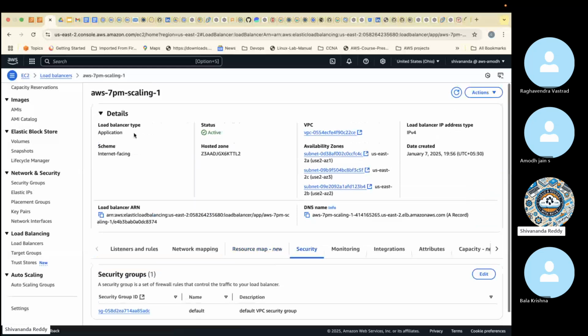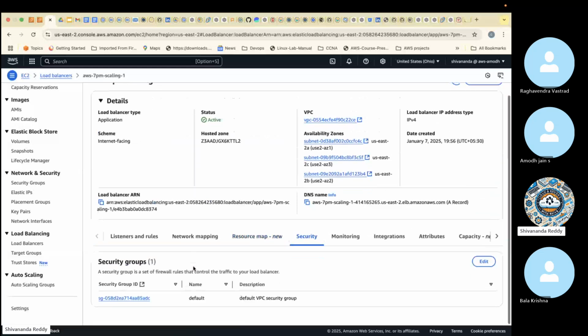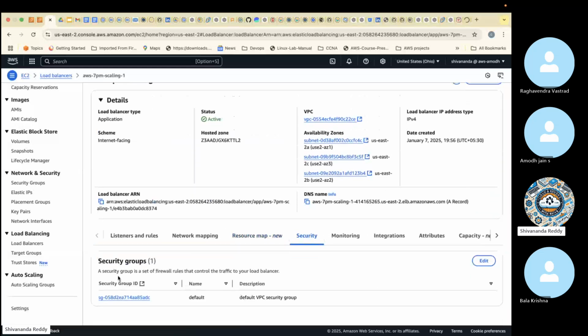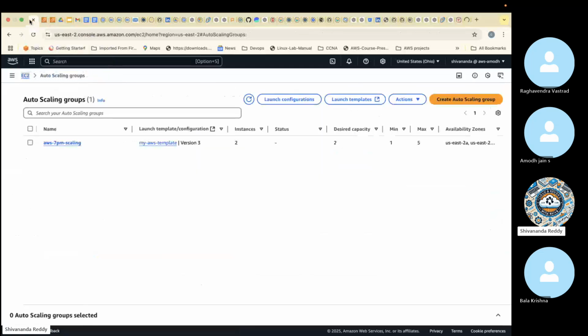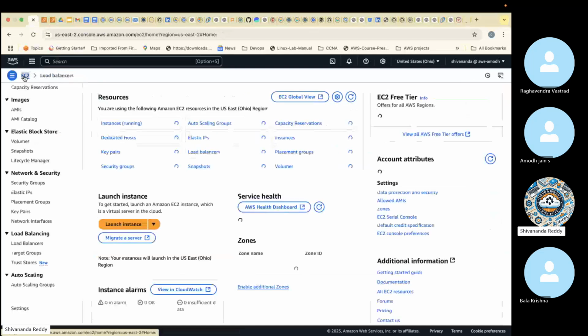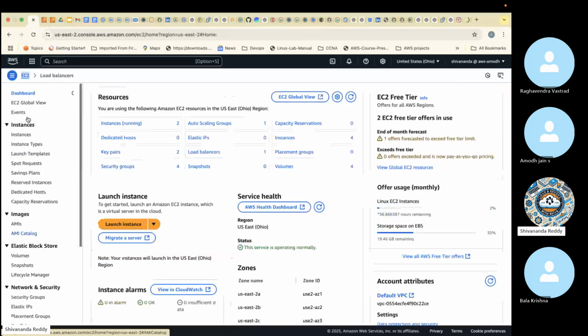Can you guys see this here in the load balancer? I opened that. Security is there, right? Here it took the default security group. It should take the security group the server has. The same security group should be selected. Okay, let me show that. Let me open the server.